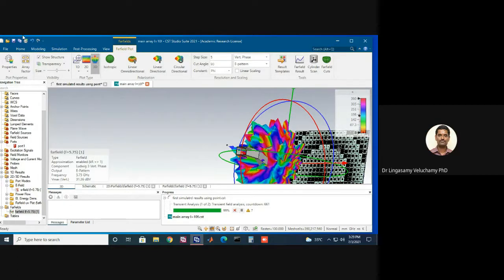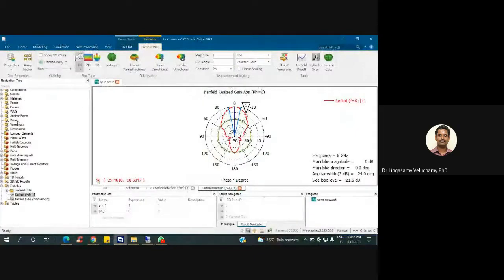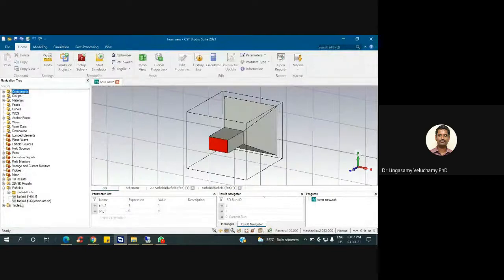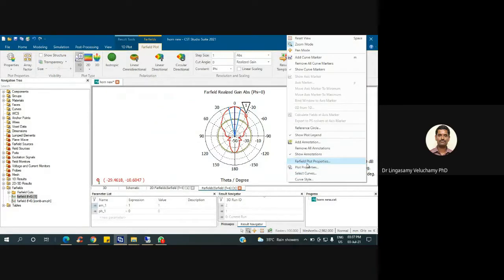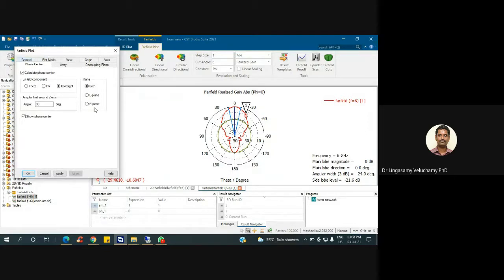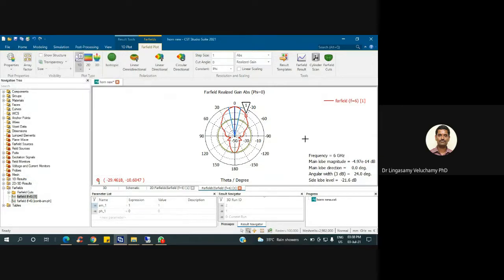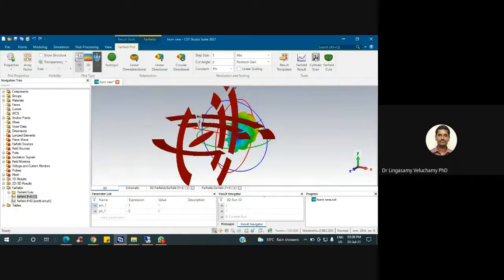Can you go back to your horn simulation? Here only it will be there. Can you right click it? Far field, far field profile property, phase center. Can you go to the 3D plot? You will get that value. The 3-dimension plot.